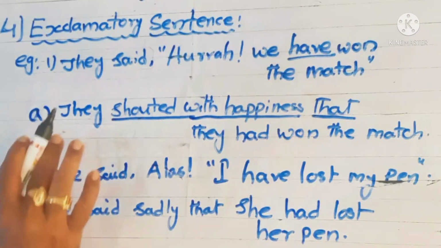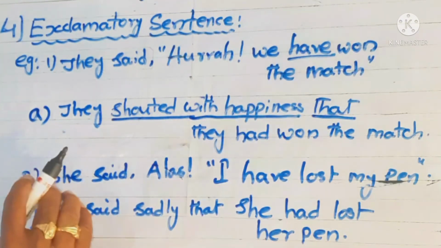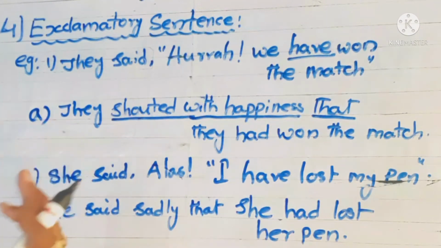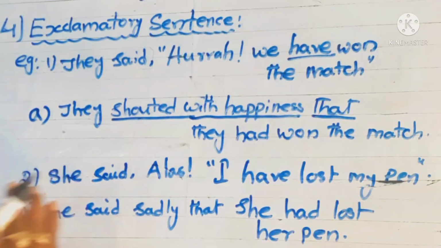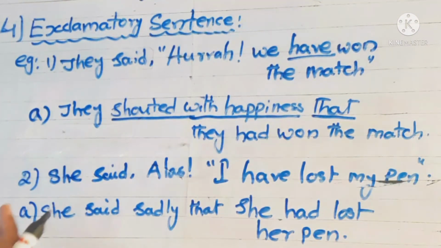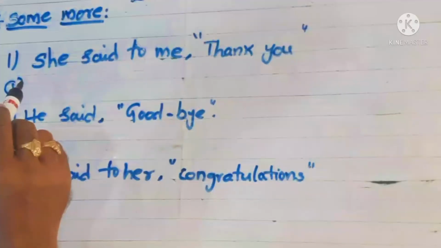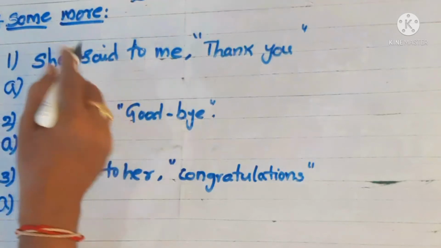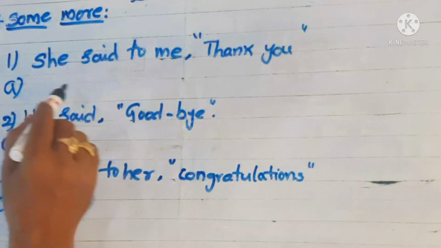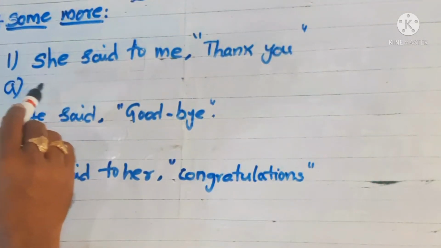Okay children, have you understood? Already we have discussed some tense forms. Again we categorize how sentences convert from direct to indirect in such kinds of sentences. Okay, I'll give some strange sentences. How can we change from direct to indirect? Shall I rub the board? Okay children, we have to discuss some more new sentences.